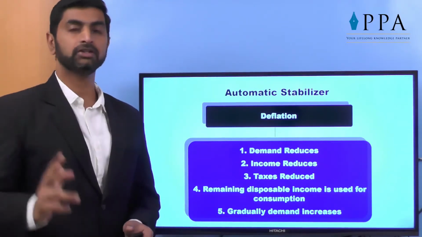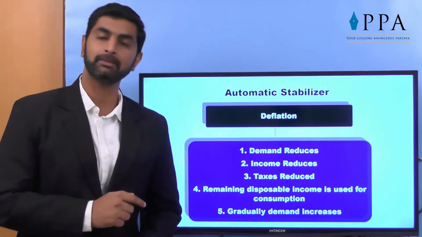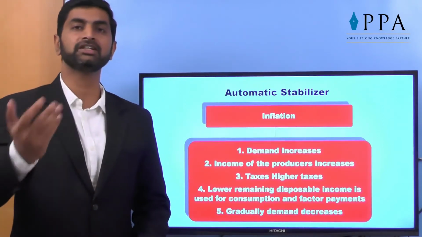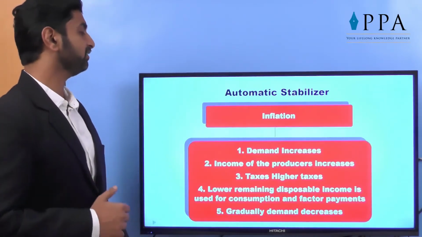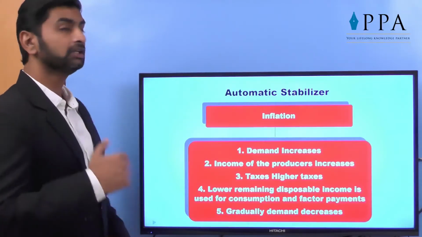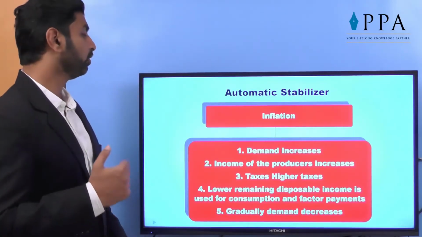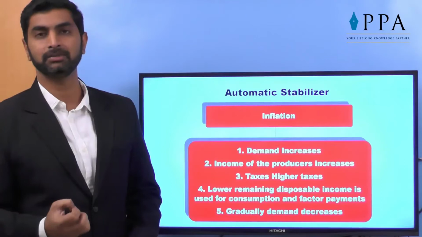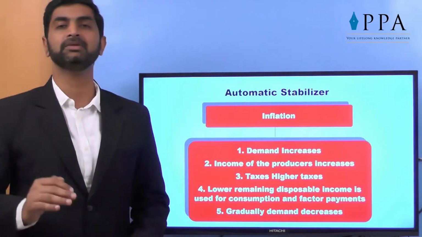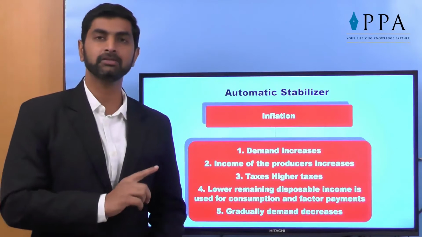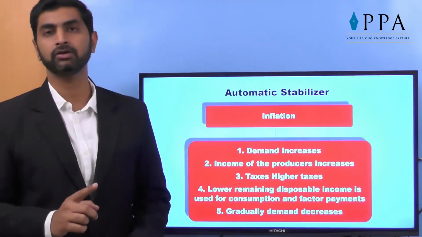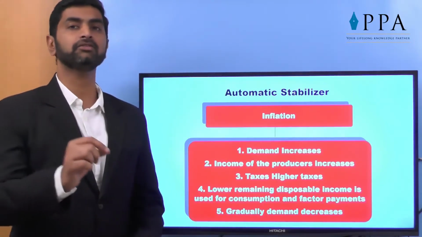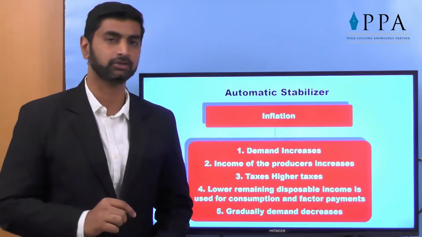But of course, even when the government is working, some automatic stabilizers must still be working in the market. For example, in inflation the opposite takes place. Demand increases, the income of producers increases, so he goes into a higher tax bracket. The remaining disposable income used for consumption is lower, so gradually the demand will come down, and in a very long period again it will be stabilized. So I repeat, this works in every country, in every economy, but it must be supported by government intervention also, which we call fiscal policy, which is our subject matter today.